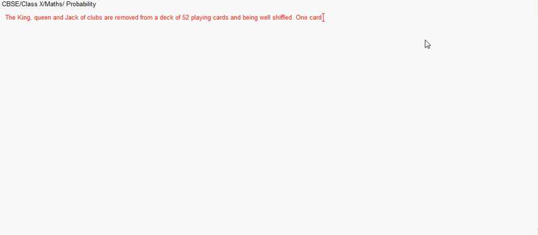One card is selected from the remaining cards. Just ignore that spelling mistake. We have to find the probability of the card being, first, a heart.